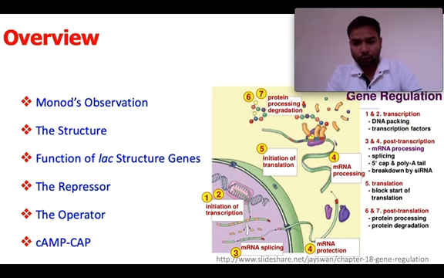Then these RNAs can further be spliced, can be broken into different parts. After transcription, when we have RNA, we can have different mechanisms like splicing. We can also have polyadenylation. Then there is breaking down of RNA by siRNA, interference RNAs, which can also regulate the amount of RNA inside the cell.